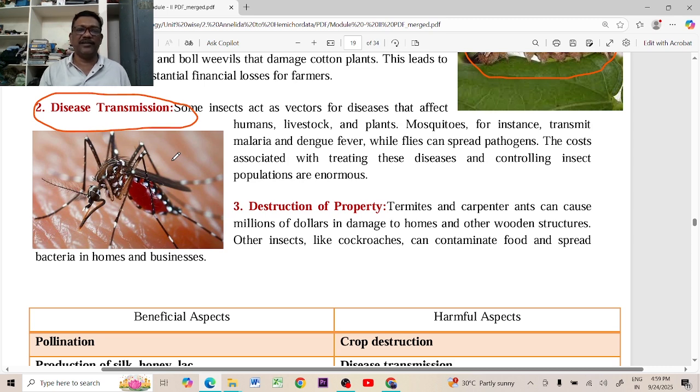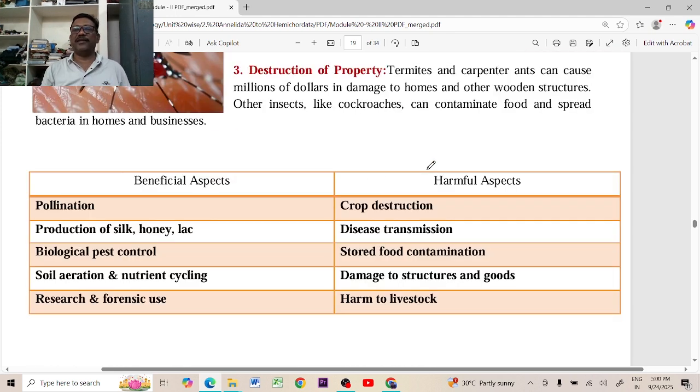Many of the countries become economically weak due to the presence of these vectors, which can transport the pathogenic organisms and cause dreadful disease. Especially the poor countries, like African countries, are suffering a lot. Termites and carpenter ants can cause millions of dollars in damage to homes and wooden structures also.